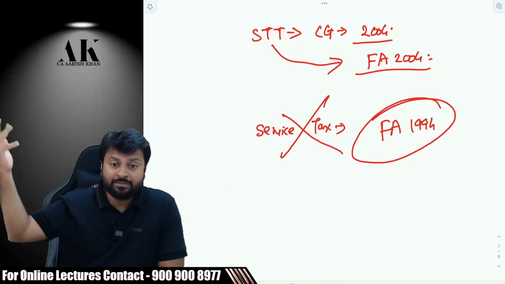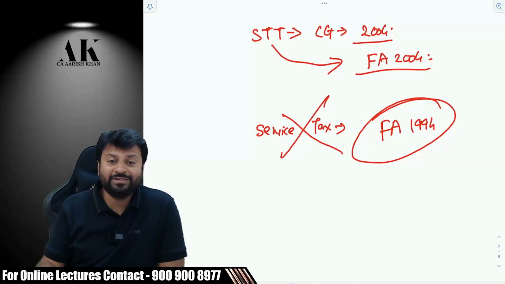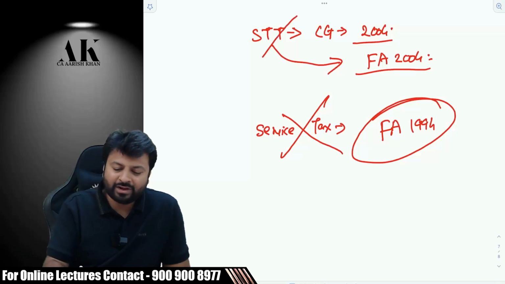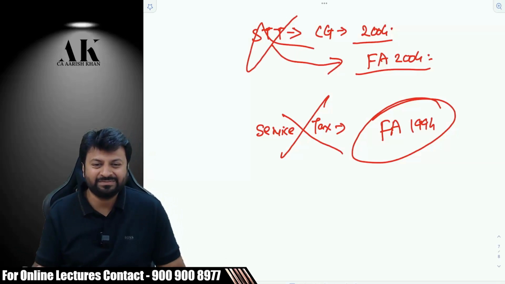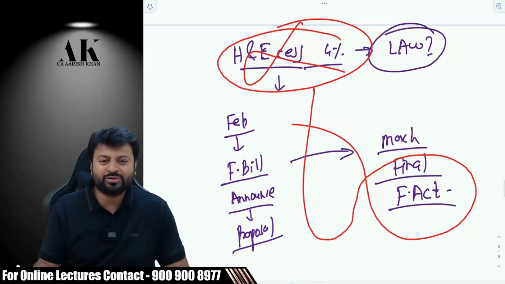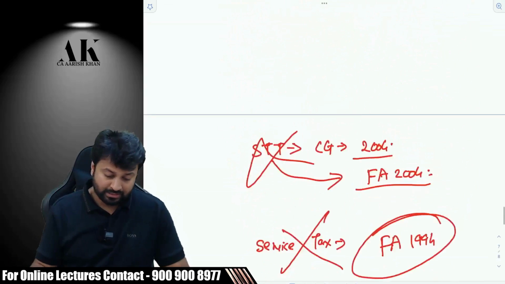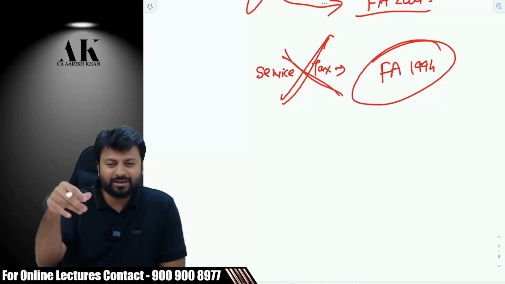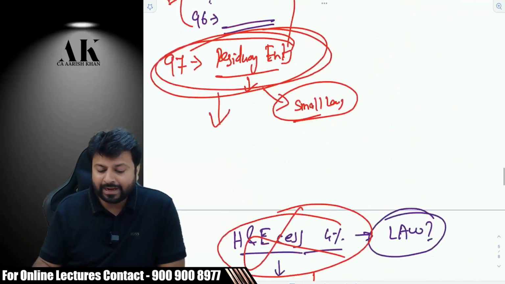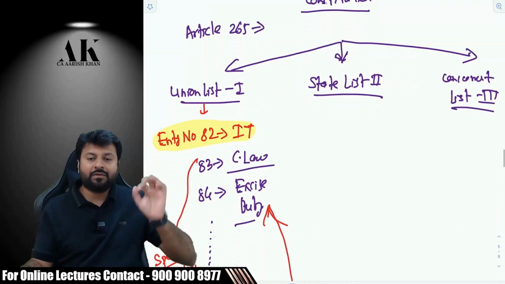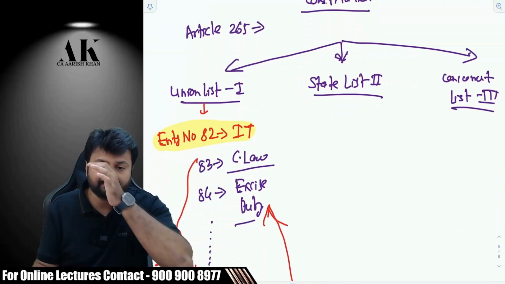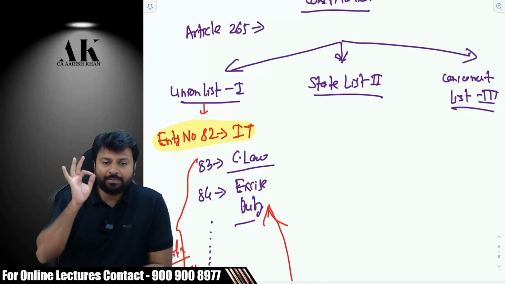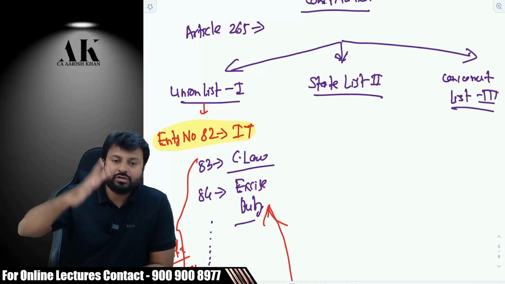Anyway, service tax was a very big law. There was a huge amount of revenue which the government was earning from service tax. It is understood that you are not making a law for STT because it's a small tax, right? It is understood that you are not making a law for health and education tax. It's a small part of revenue. But why has the government not made the provision for a Service Tax Act? Why did the government not bring a service tax law? I'll be speaking about that in a while. So the point I'm trying to say is very clear that the government needs to have a power from the constitution to make any particular law.